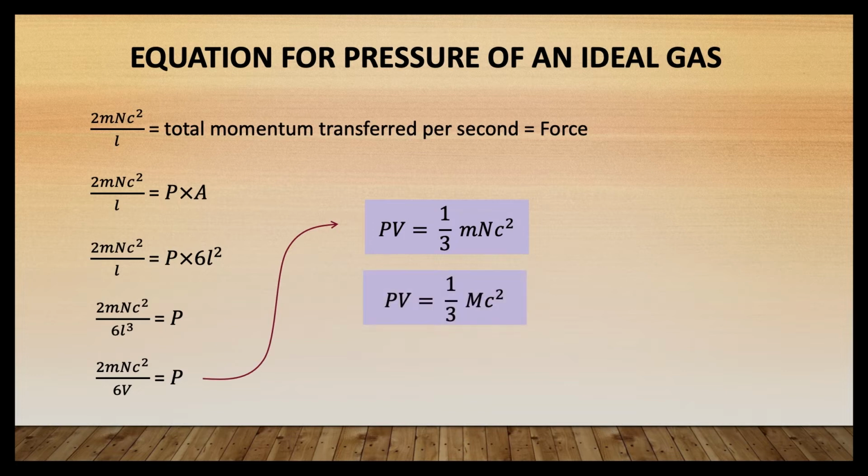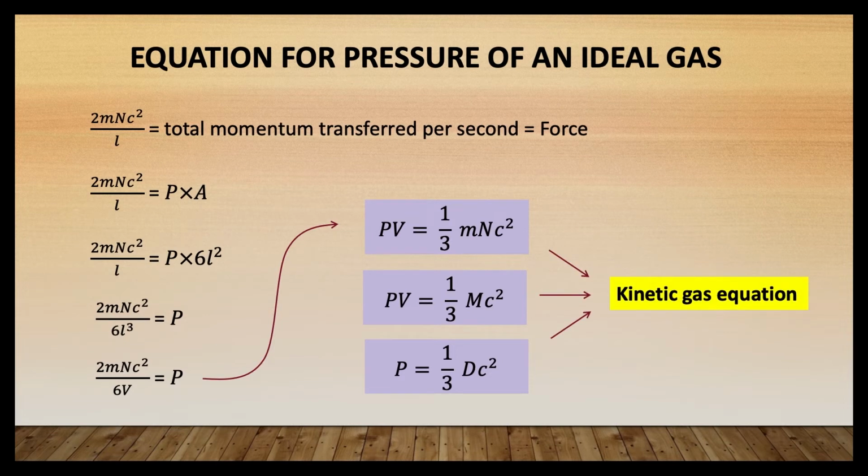That is, PV is equal to 1/3 Mc² also, because m here is the molecular mass, so that is equal to the mass of one gas molecule into the Avogadro number n. Also, we know that the density of the gas is equal to mass by volume. That is, we can write this equation in the form P is equal to 1/3 dc². Okay, these three equations, all we can say, are some form of the kinetic gas equation.